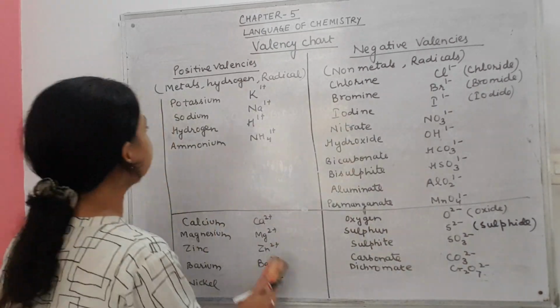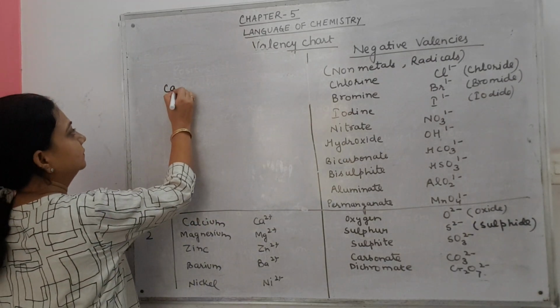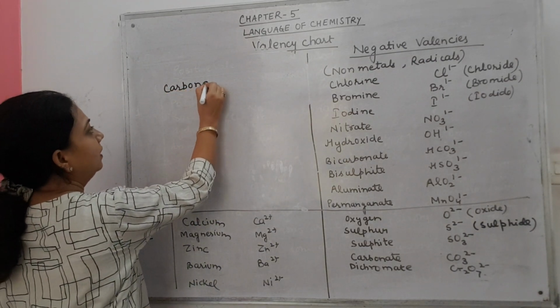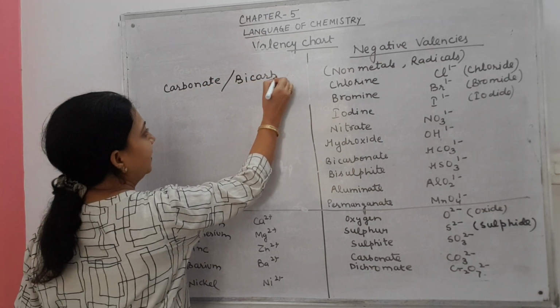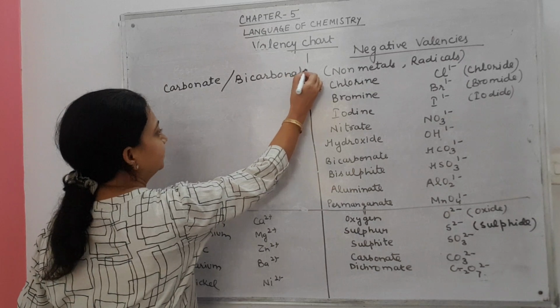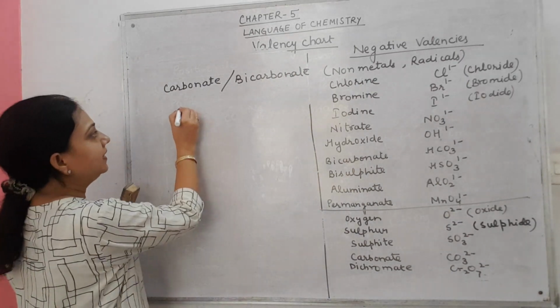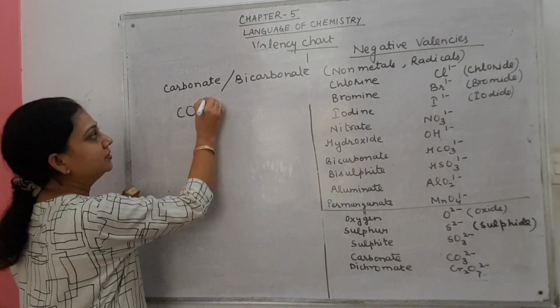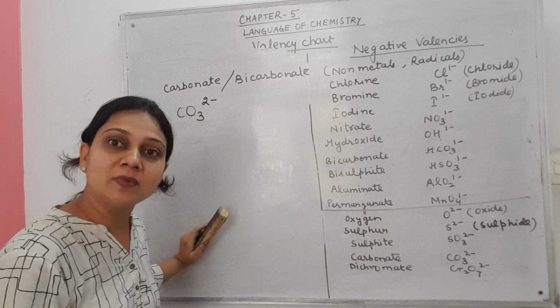Now what is the difference between, or how to write carbonate and bicarbonate? Carbonate is CO3 2 minus. Alright, valency is 2 minus.